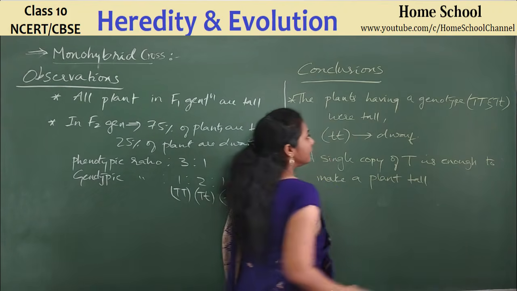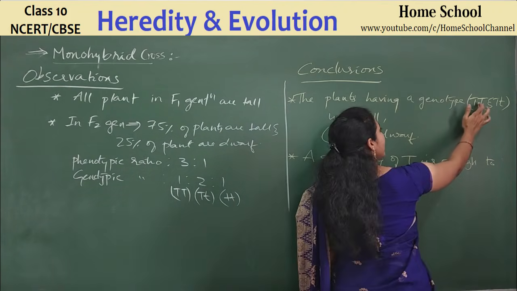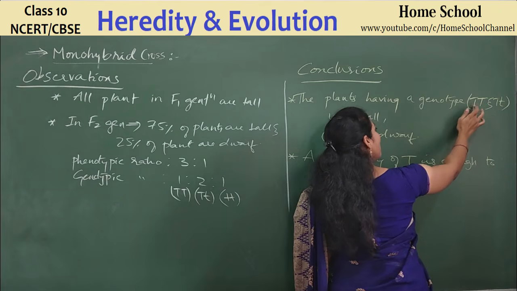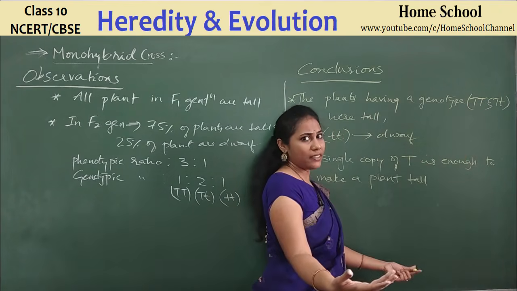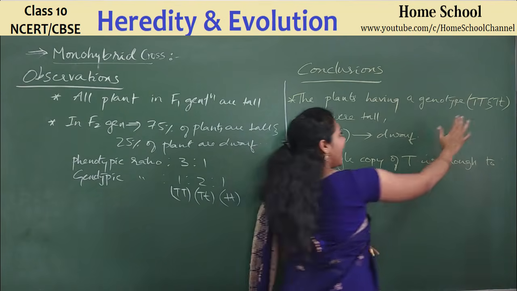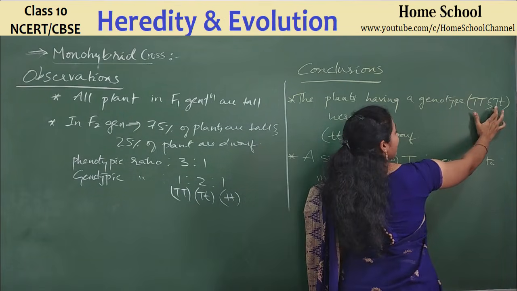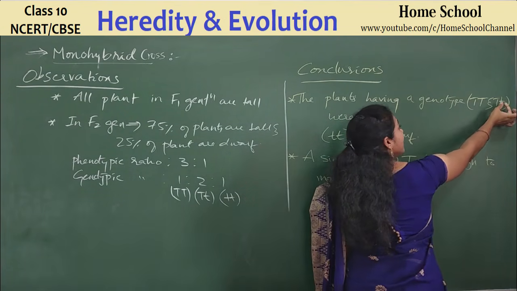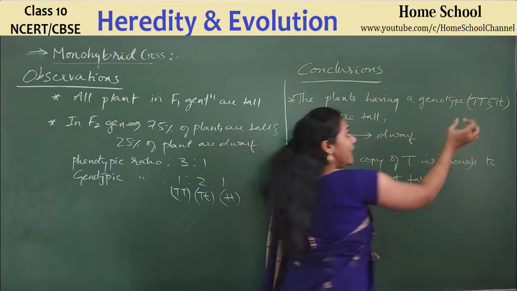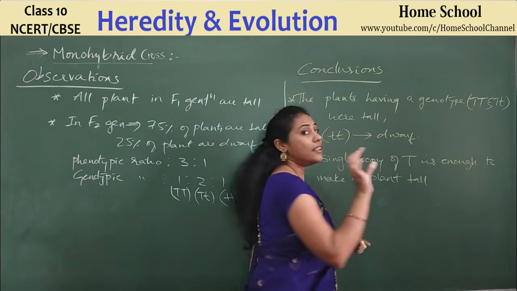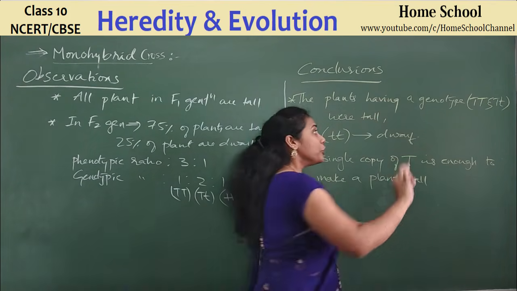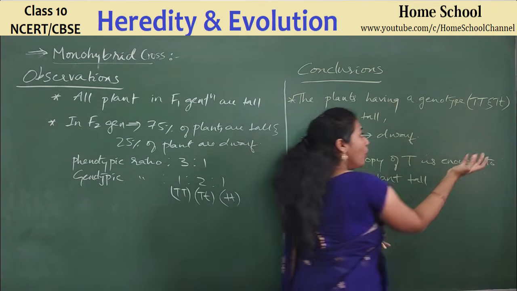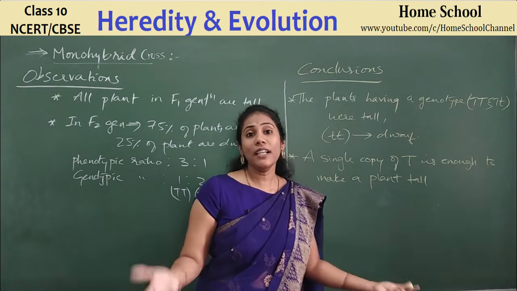Yes or no? Here both the copies are capital T, so the plant is tall. It's a natural thing. Everybody can predict that. But the plants which have one copy for dwarfness and one copy for tallness also grew out as tall plants.